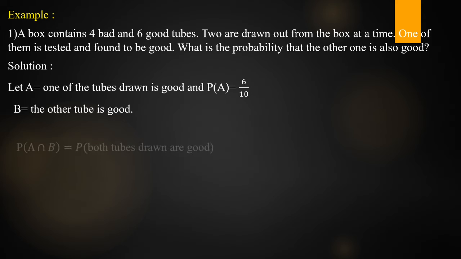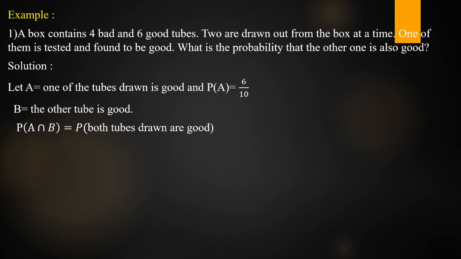Leave that one. Next, find A intersection B. Directly I am writing P of A intersection B, which is nothing but the probability that both tubes drawn are good. Here we have to draw only 2 tubes from 6 good tubes, so that's why 6C2. What is the probability definition? N of A intersection B by N of S. N of S is 10C2. So that is 6C2 by 10C2. If we simplify, that is equal to 1 by 3.